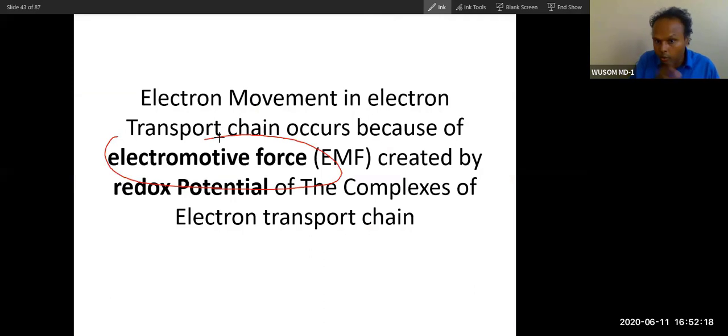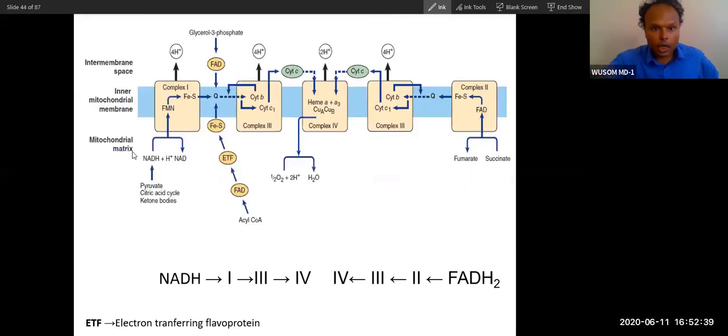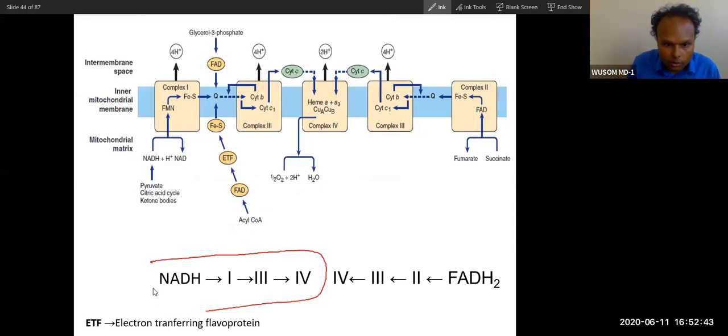So where do electrons move? This whole constant sucking force that is created because of the difference in redox potential is called electromotive force. EMF, this EMF drives the electron through the electron transport chain. Now this is the electron transport chain. So you already know this, don't you know?